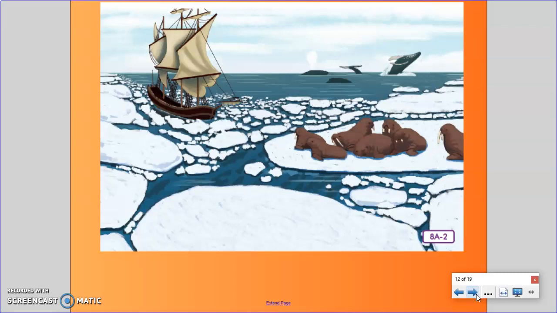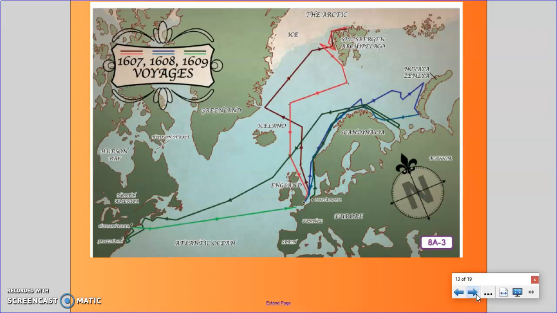In mid-July, they reached the Spitsbergen Archipelago, which is a chain of islands that has an Arctic climate. When Hudson tried to navigate this region, it was surrounded by pack ice, frozen seawater. On May 16th, Hudson's ship almost got stuck in the ice. For a while, it was touch and go. A few days later, Hudson decided he could not reach the North Pole because of all the ice. He turned around and sailed back to England.